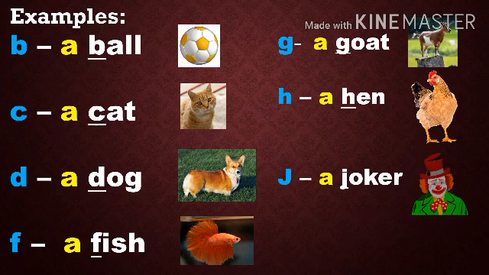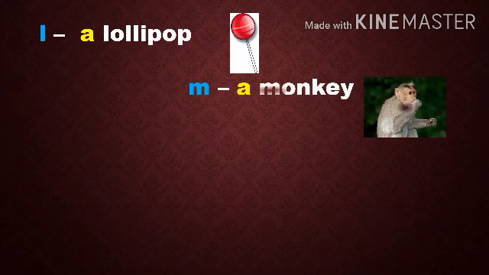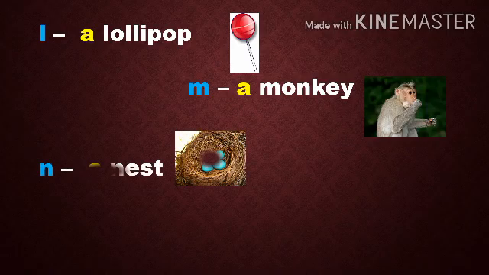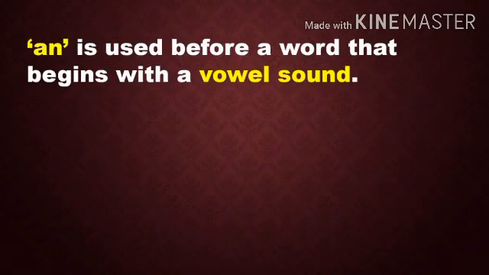Then a joker. J is a consonant. We use a. Then a lollipop. L is a consonant. We use a. A monkey. Then a nest. N is a consonant letter. We use a. Then a pen.